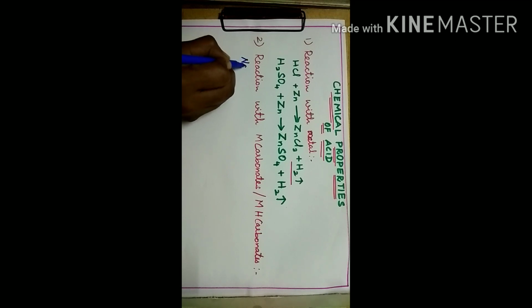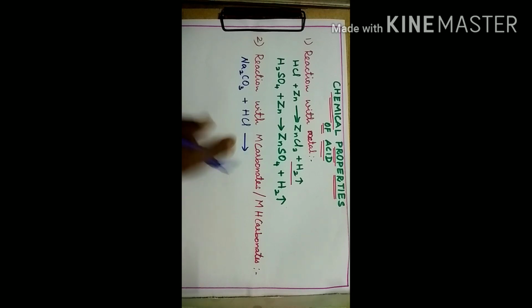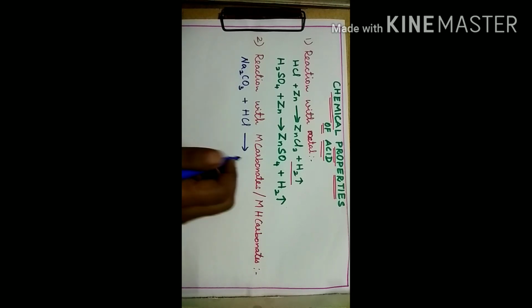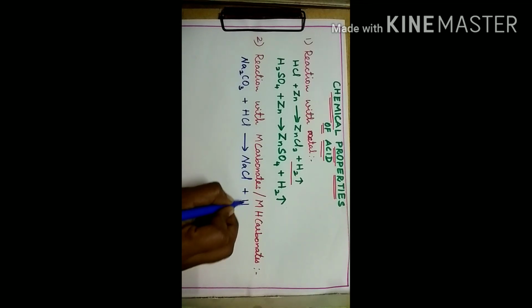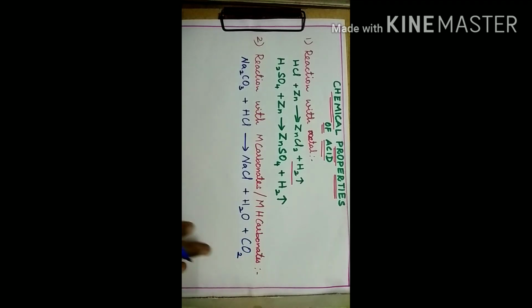Let me give an example. We take a metal carbonate, Na2CO3, which is sodium carbonate, with an acid, for example hydrochloric acid. So the metal carbonate with acid forms sodium chloride plus water plus carbon dioxide. So here carbon dioxide gas will be evolved.